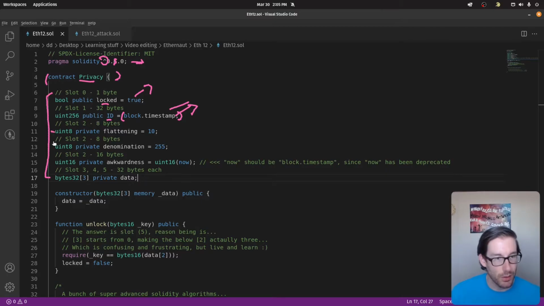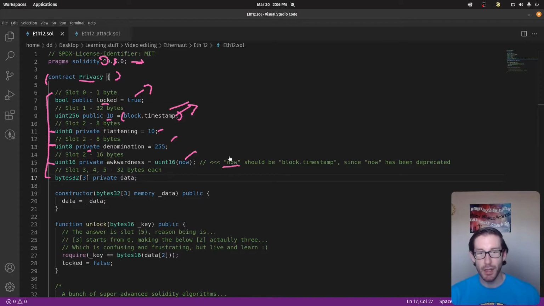Next we have uint8 and uint8. Remember, those are both going to be in the same slot. These are private, so we can see this is private and this is private based off of the setup here. And you can see this is a flattening variable. This is set to 10, 255, and then this awkward one is uint16, and it's set to now.